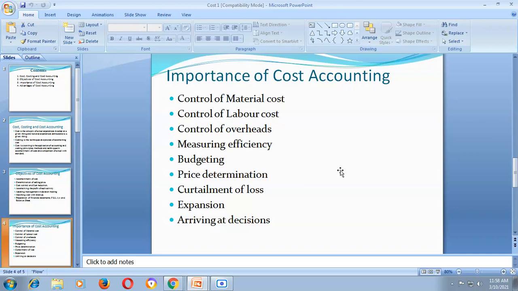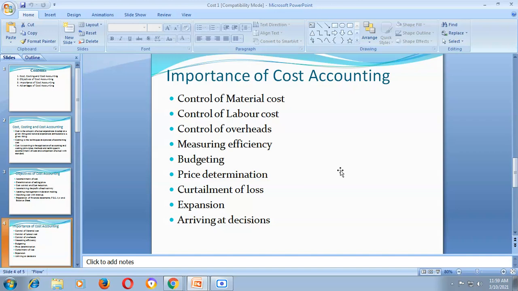Another important aspect is expansion. Cost accounts may provide estimates of production at various levels, on the basis of which the management may take an important decision whether to expand the business or not. Such important decisions can be taken by the management on the basis of the information and data provided by the cost accounting department. And the last one is arriving at a decision.